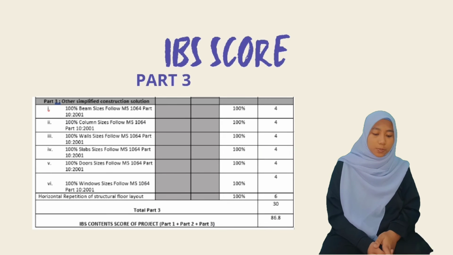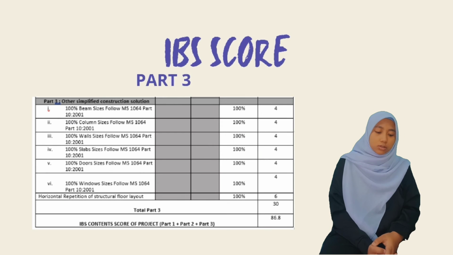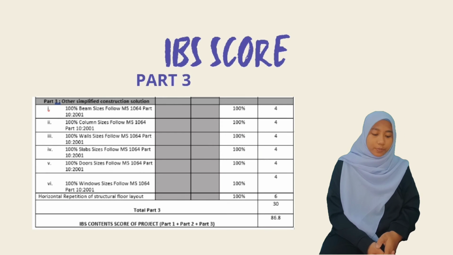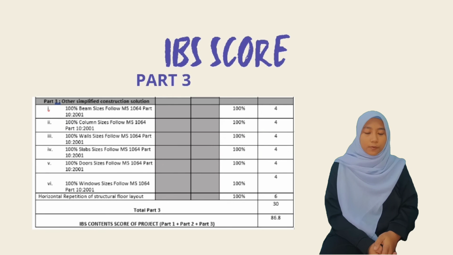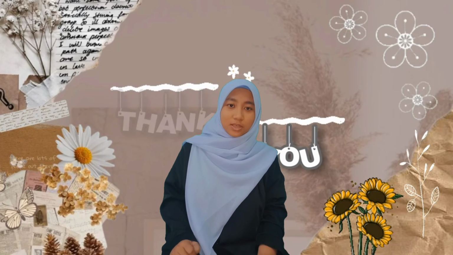The horizontal repetition of structure floor layout is 6. So the total for part 3 is 13. So the total IBS score is 186.8. So that's all from me.